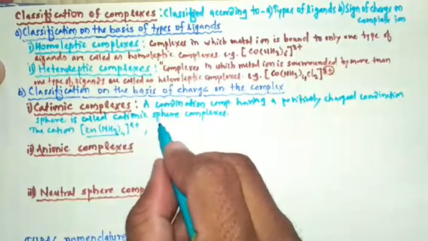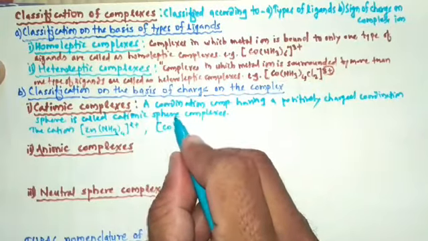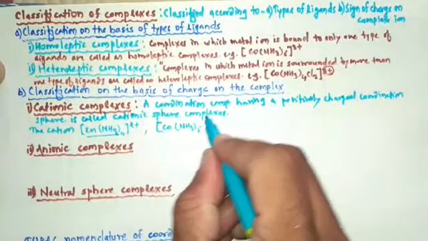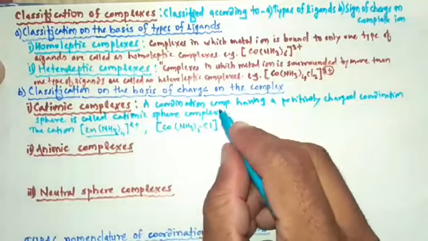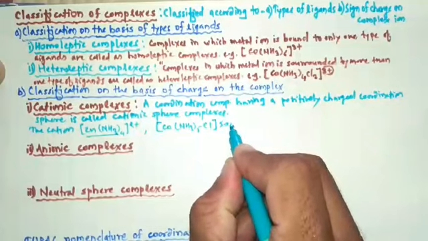Or take another example. Again consider one another complex, Co in bracket NH3 5 times, then Cl, and outside the coordination sphere there is SO4.